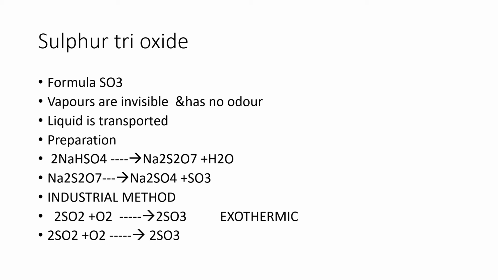Next, the industrial method. Sulfur trioxide is prepared from sulfur in two steps. Sulfur is taken and burned in the presence of oxygen, and sulfur is converted to sulfur dioxide. Again, this sulfur dioxide is converted into sulfur trioxide. In the second stage, the conversion of sulfur dioxide to sulfur trioxide is a reversible reaction.